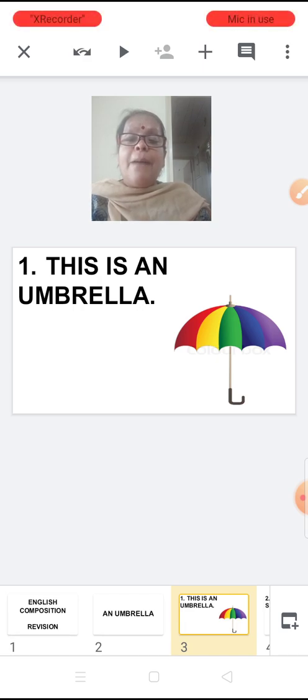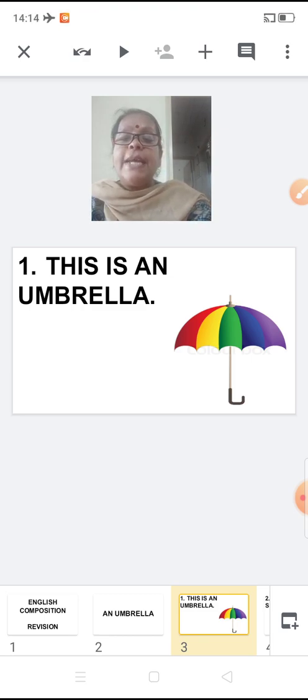This is an umbrella. Do you all know the spelling of umbrella? Umbrella. See, one thing I want to tell you, children. You need to learn the spellings by heart. Unless and until you know the spellings, you will not be able to identify the word. This already I had told you in the beginning itself, and I had asked you to write the spellings 5 times. Did you all do that? Yes? Hope you all would have done. I know you all are very sincere children. Right? Now, let us go to the second point.